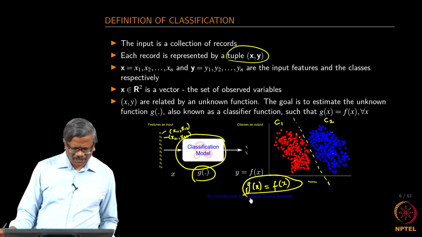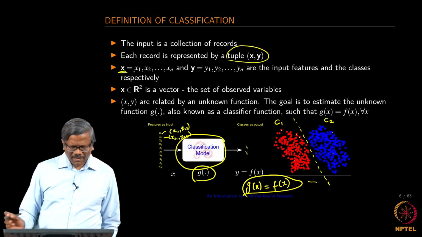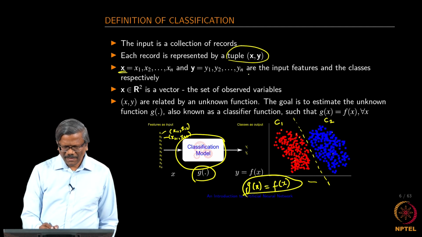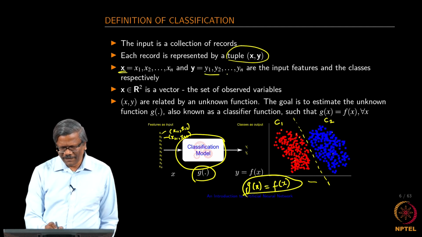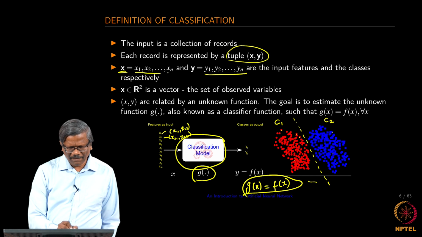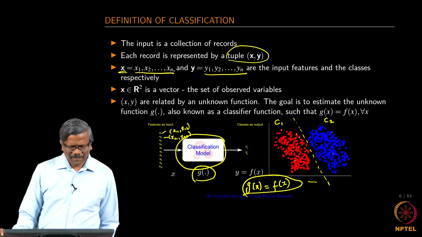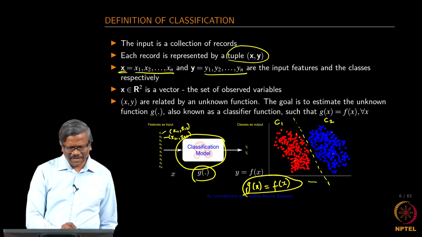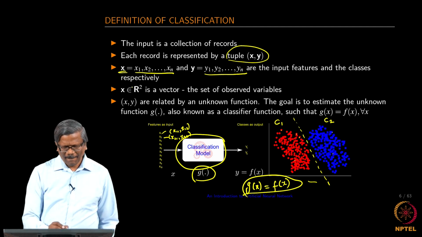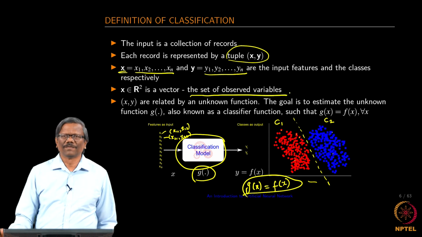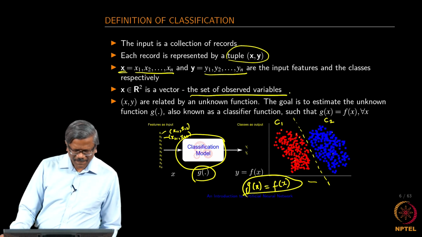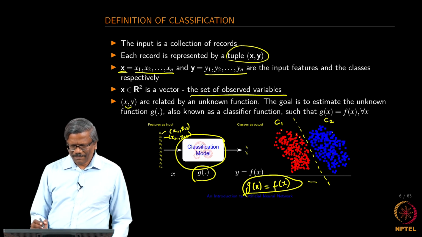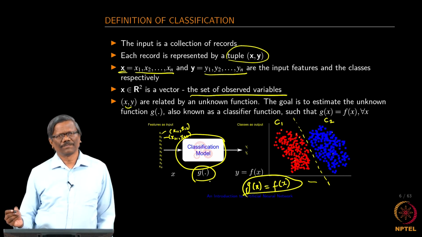Okay, let us see what we can do with this. Let us assume that there are a set of points which are given as input for the tuple, where y is the set of features and x is the set of inputs. Then x belongs to the R square space and is a vector, or you can call it the set of observed variables. We know that x and y are related by an unknown function.